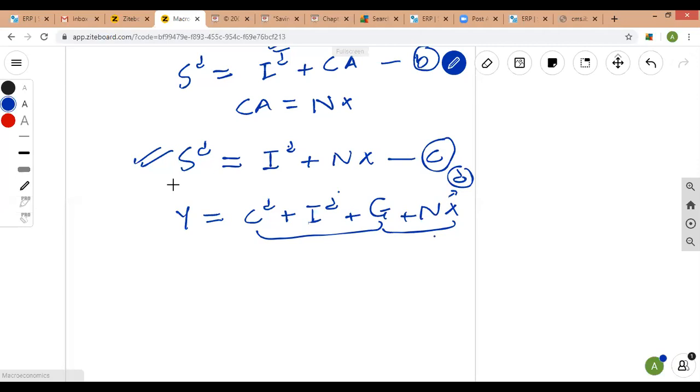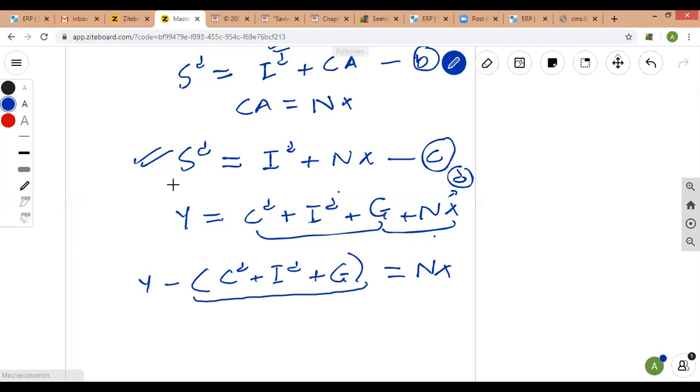But another way of looking at this is if this Y is aggregate supply, if you just subtract desired consumption plus desired investment plus government purchases, what you are going to get is net lending or the net exports, right? Now what does this mean? This is domestic demand, and this is domestic output. So if NX is positive, what does this mean? If NX is positive, it means that aggregate supply is greater than aggregate demand.